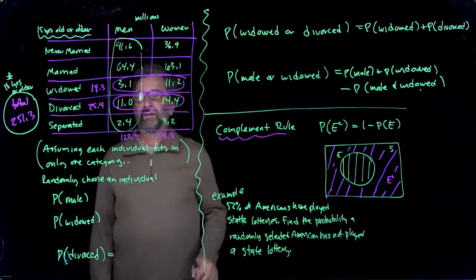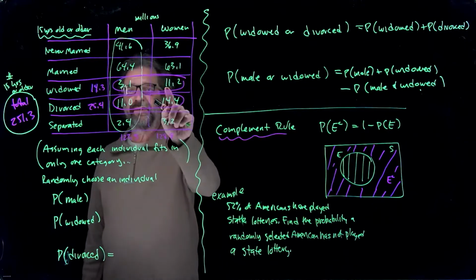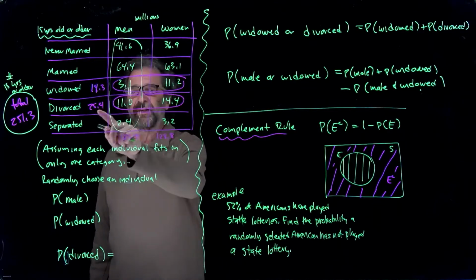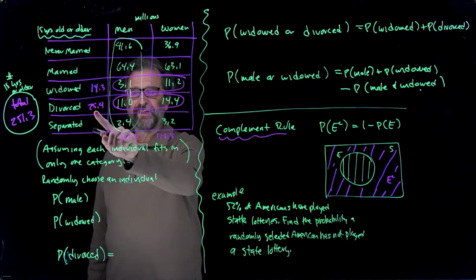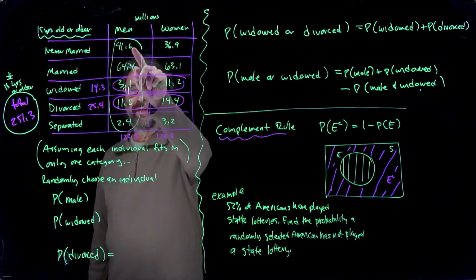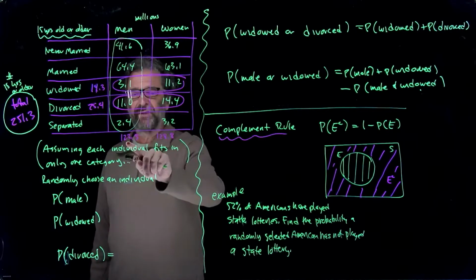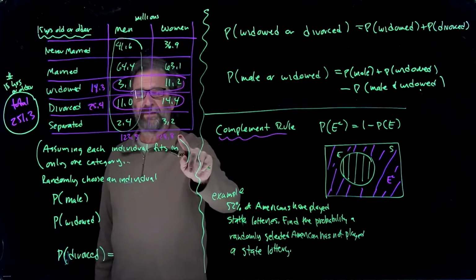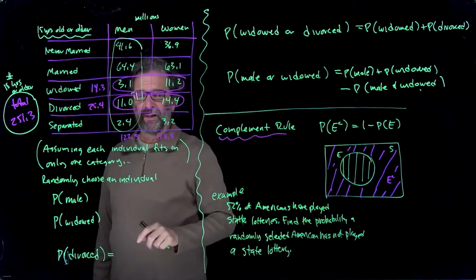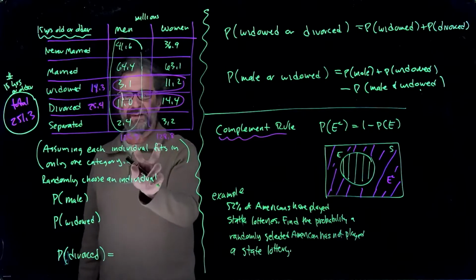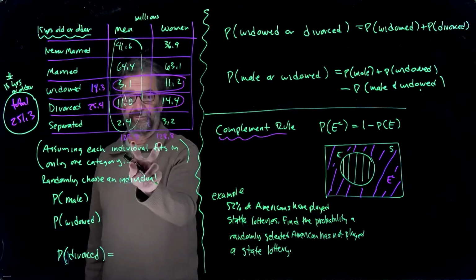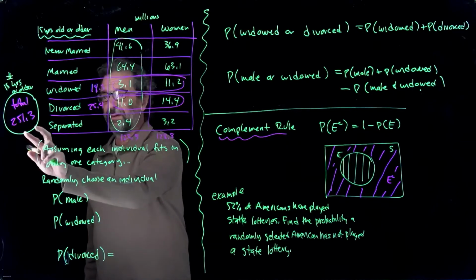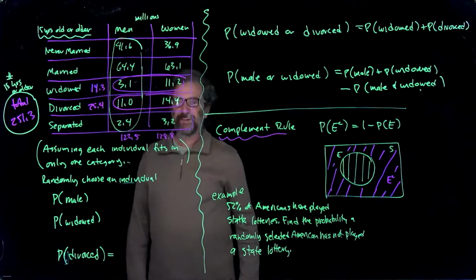And then we're going to need some other total, so I added this and this to get that, added this and this to get that. I guess I could have done that on the fly. Then I added up all the men to get 122 million. I added up all the women to get 128.8 million. I mostly did that to make sure this number was right, so if I add these two together, I get this. So they were computed separately, so that's a double check.